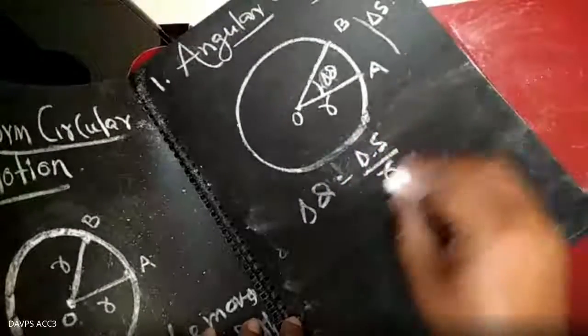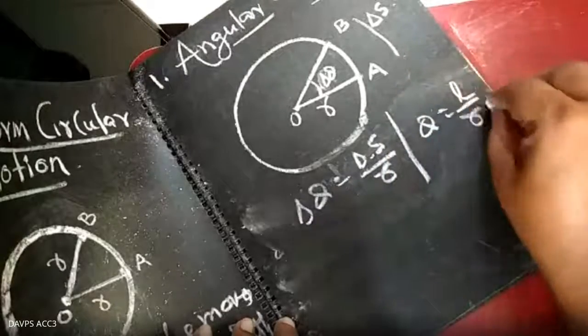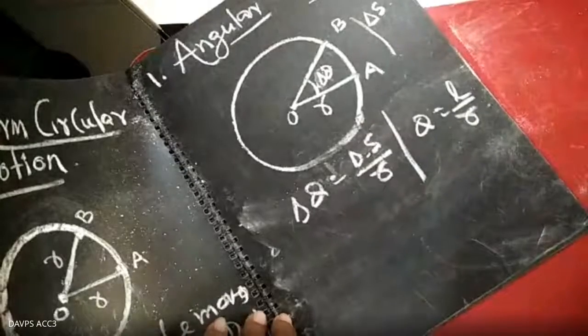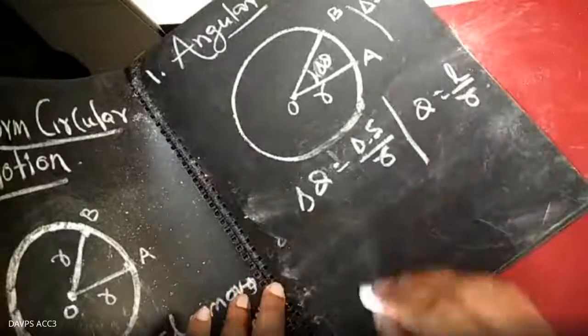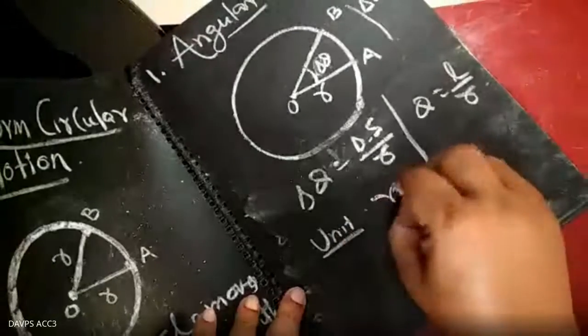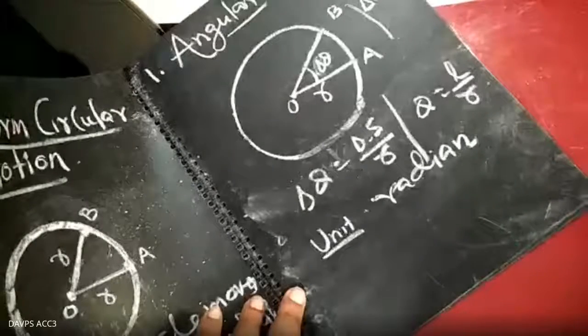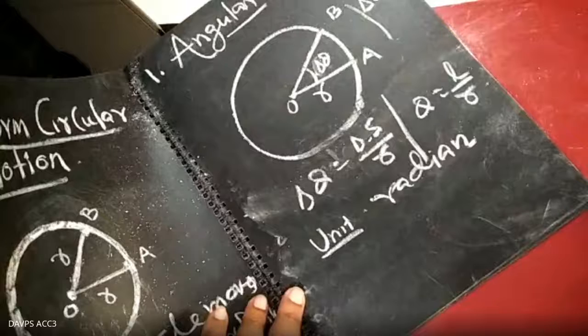Or you can use the formula that you know, theta equal to L by R, arc upon R. So what will be its unit? Its unit is radian, radian measure. Why are we using the word radian measure? Because its unit is radian.